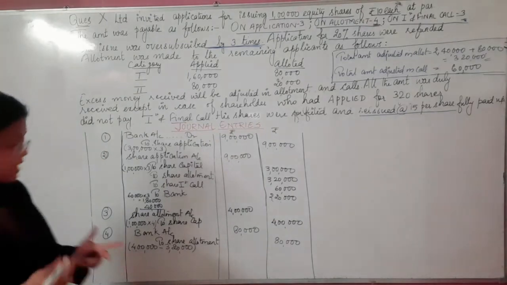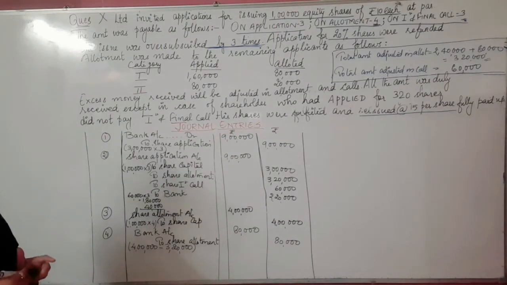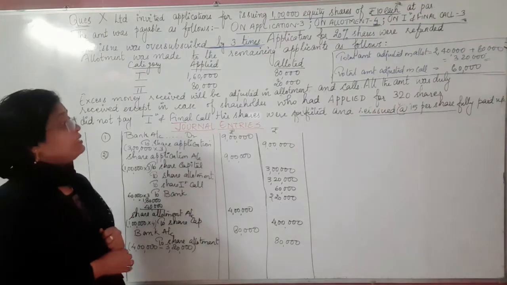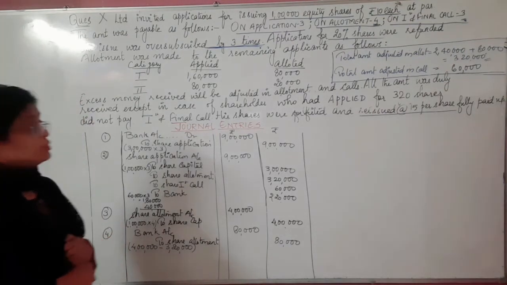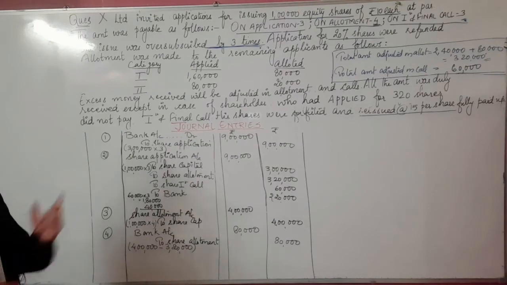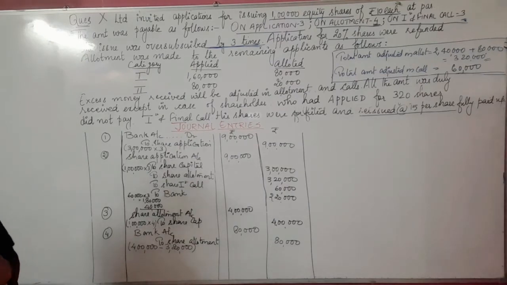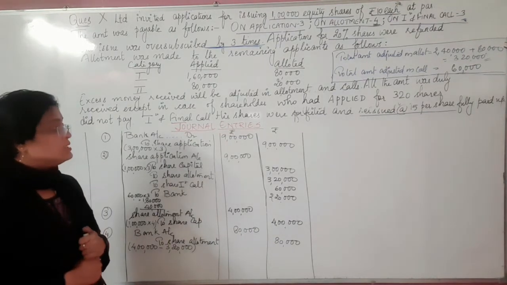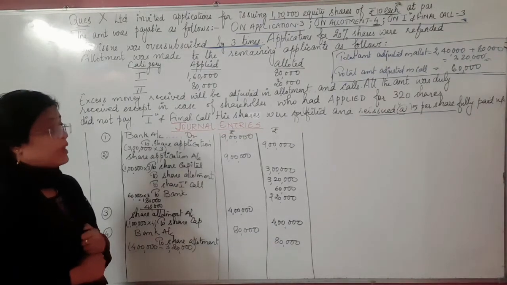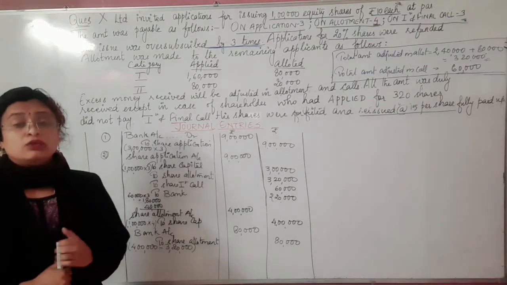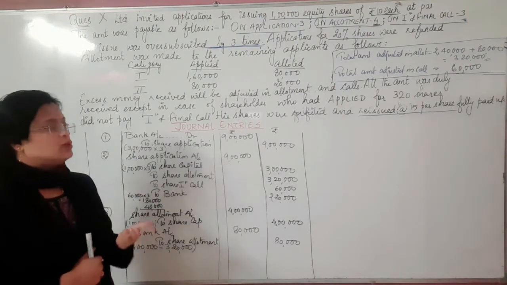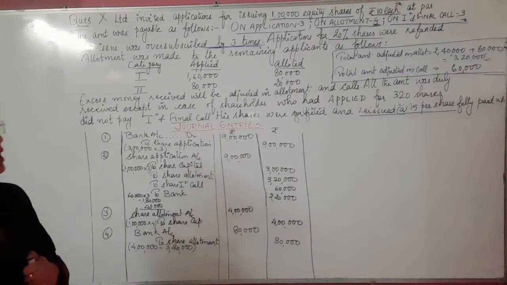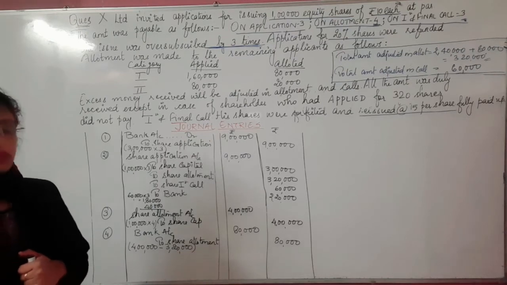Remember this. Okay, now the next thing is for the calls. You can say this is for the first call. But children, you can see one condition mentioned in the question: there are calls in arrears in the first call. So according to that there will be a slight twist you will see. We need to include something more in the working for this part, in order to calculate the calls in arrears.